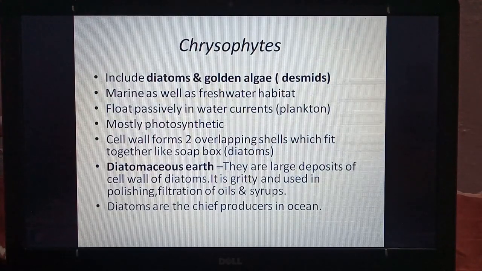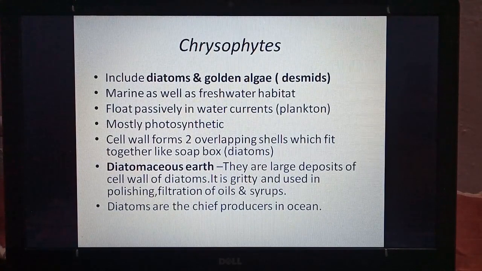Now, diatomaceous earth. They are large deposits or collection of cell wall of diatoms. So when the diatoms die, their cell wall is separated because there are two halves and it is collected in the bottom of water. So it is gritty. Gritty means it has particles, small particles, and used in polishing. It is powder like, and used in filtration of oils. It is also used in filtration of oil and formation of syrups.